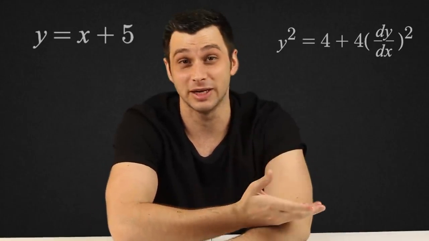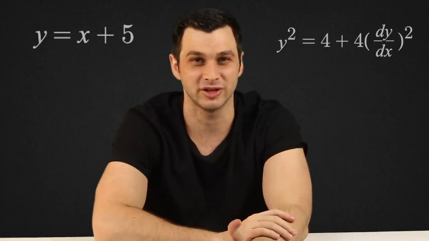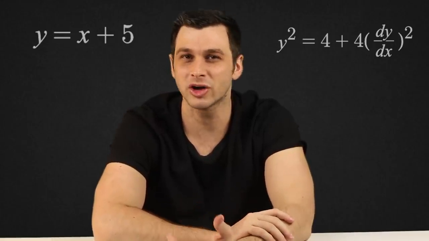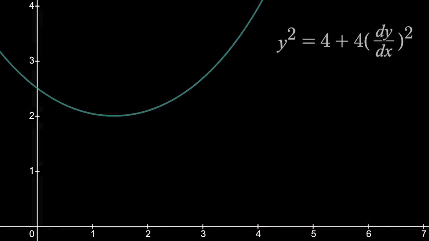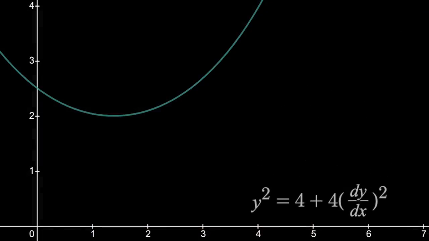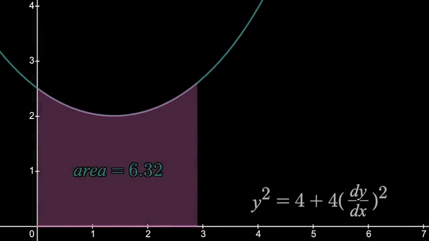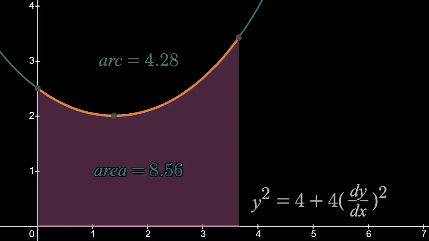This equation can have meaning too, or rather it asks a question. And that question is, what curve, or family of curves, have the property where the numerical value of the area under the curve is twice the numerical value of the arc length on that same interval for any given interval a to b?